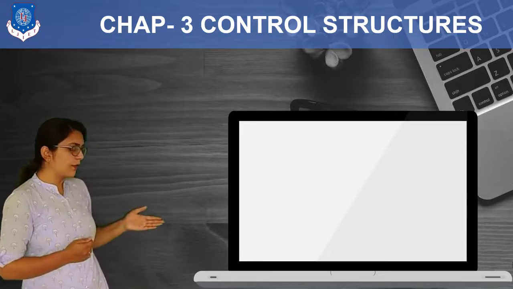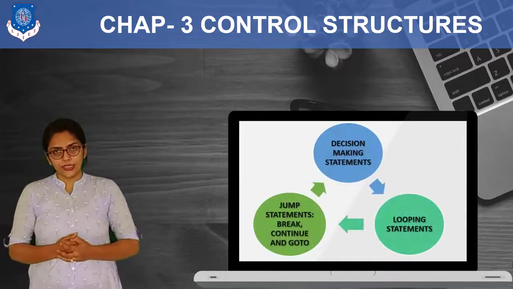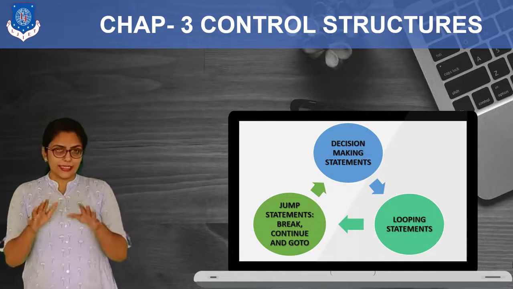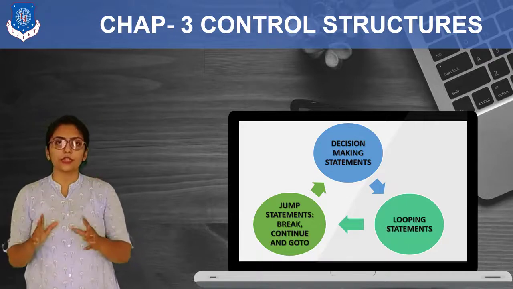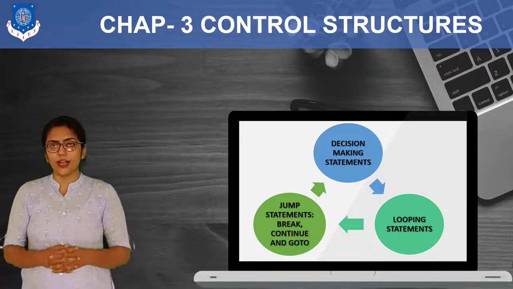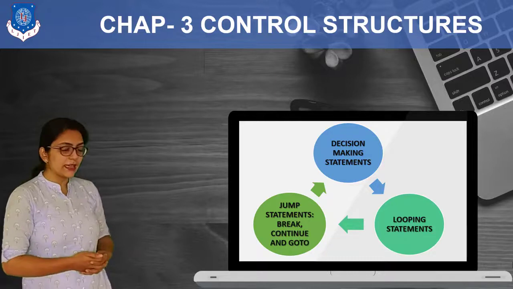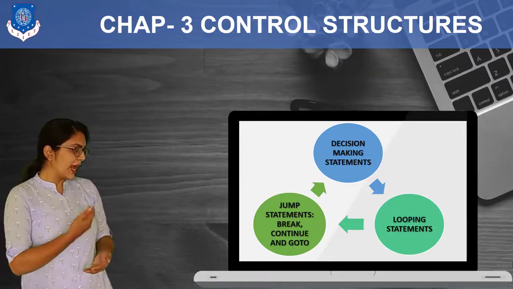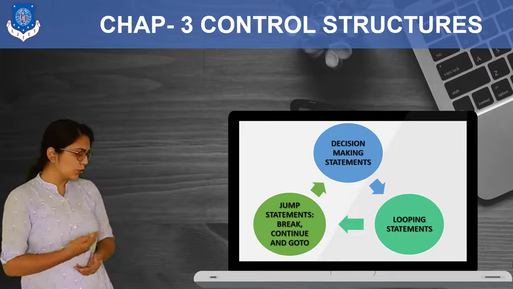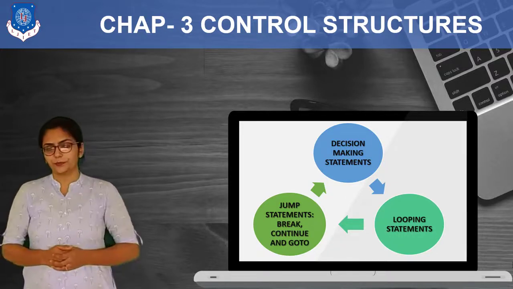As you can see over here, this is what we are going to study in control structures. If you have gone through the introductory part of this lecture series, then you must know that in this chapter we are going to cover looping statements, decision-making statements and jump statements, that is goto, break, continue.